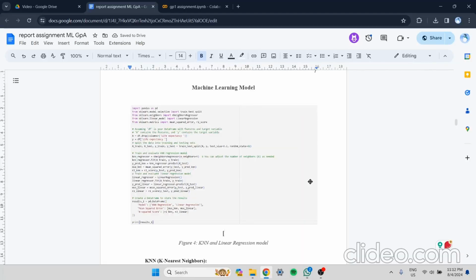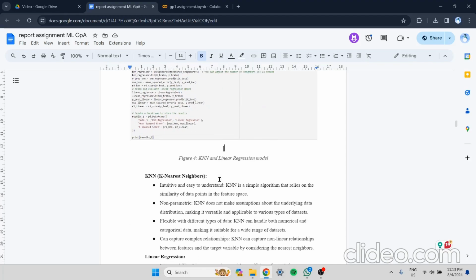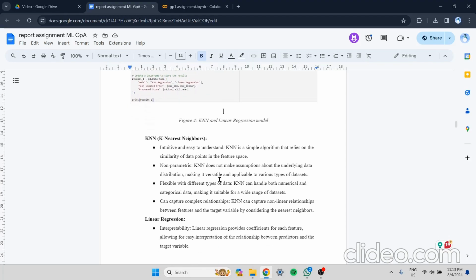Okay, now I will be presenting our machine learning models. In this particular assignment, for this experiment, we use two machine learning models: the first one is the KNN regression model and the second one is the linear regression model. So why did we choose KNN? It is because KNN is intuitive and easy to understand.